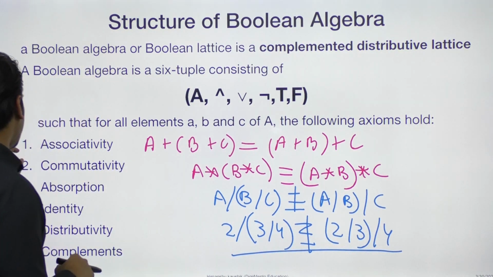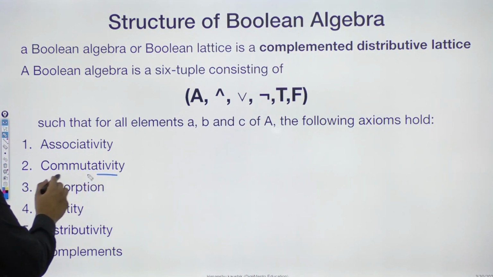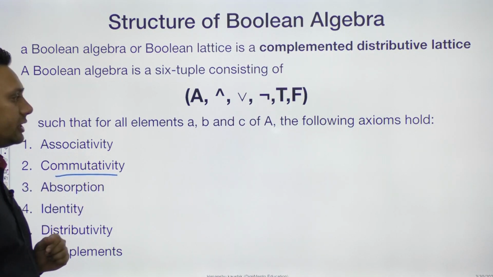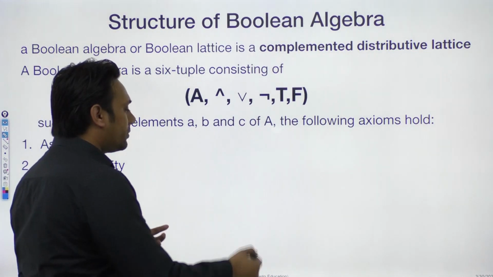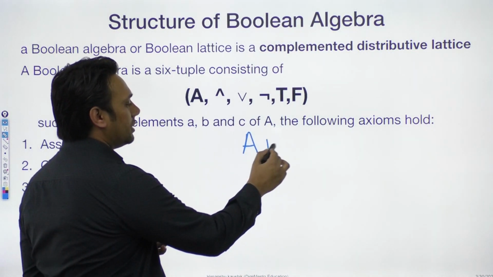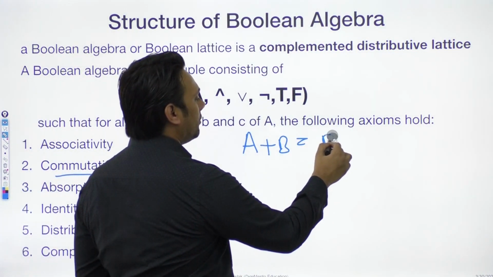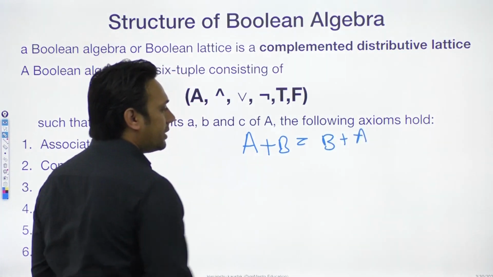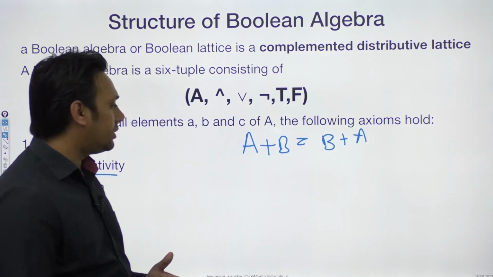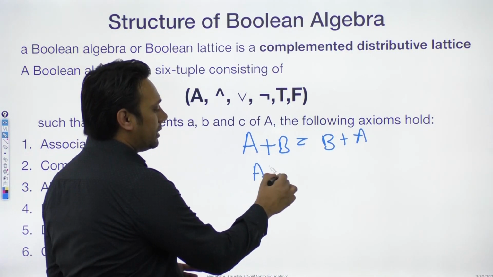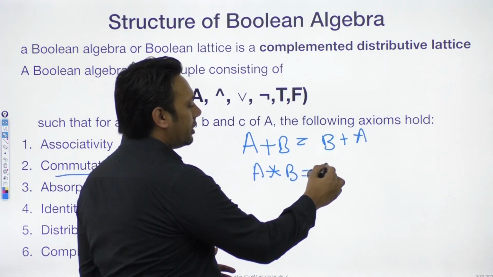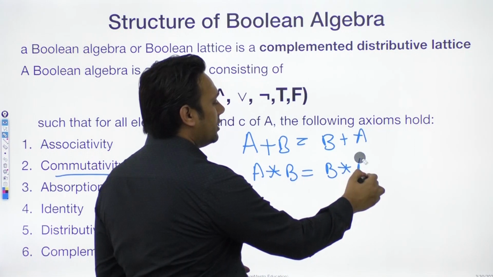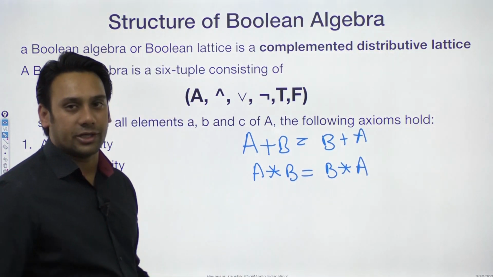Okay. The next property here is commutativity. Now why is this commutativity property important? So the commutative property says if I do A plus B, then it should be equal to B plus A. So your addition operation is commutative. If I do A multiplied by B, then it is equivalent to B multiplied by A. So your multiplication operation is also commutative.